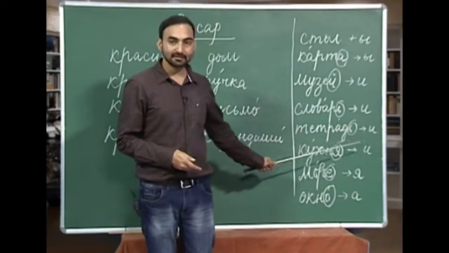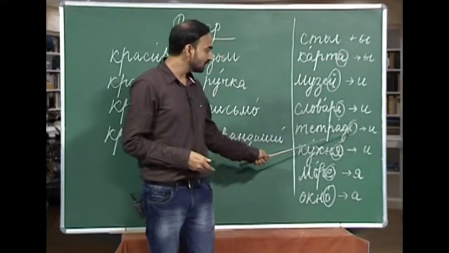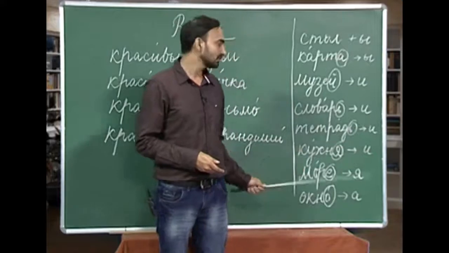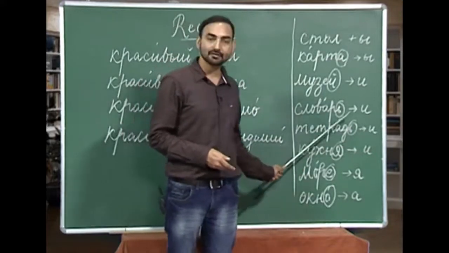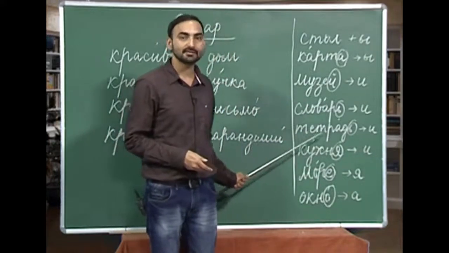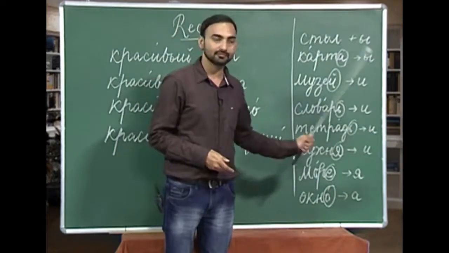The next is again a soft sign ending feminine noun. So, tetrad is a feminine noun with soft sign ending. So, how will you form plural of soft sign ending feminine noun? Again we will replace this soft sign with i. So, the plural of tetrad will be tetradi, notebook, notebooks.